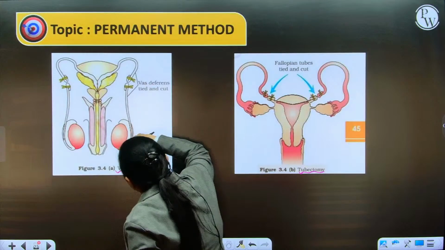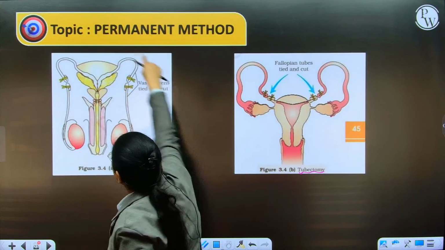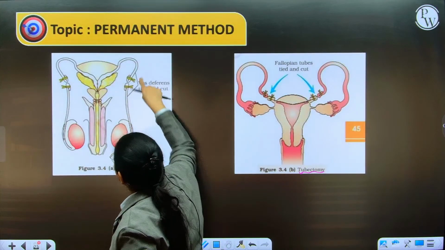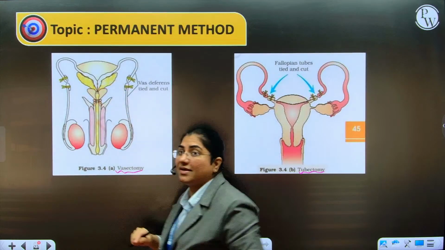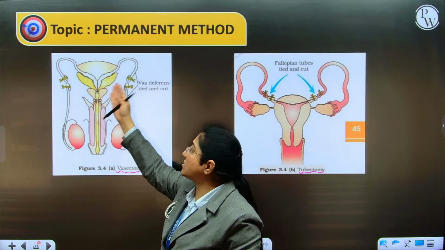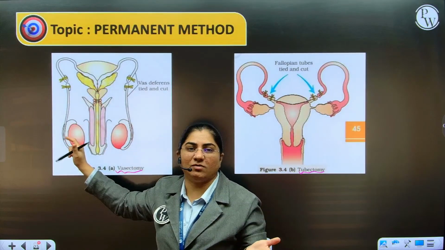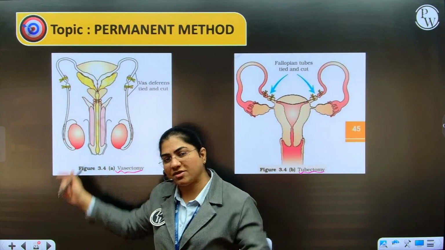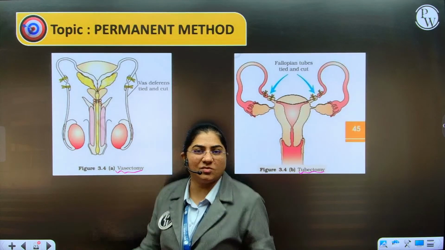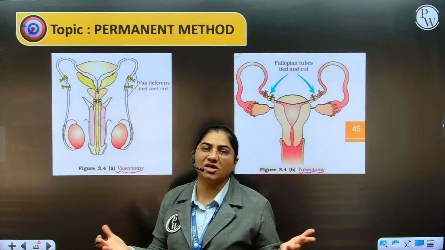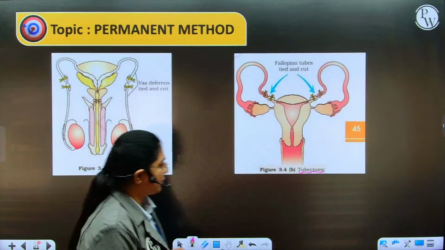So, what you are doing is you are preventing or blocking the transport of gametes. Gametes from the testes will now not enter further into the male reproductive system post vas deferens, and the semen will be without sperms. So, even if ejaculation takes place, there are no sperms in the semen, it's only seminal plasma. So, there will be no chances of fertilization.